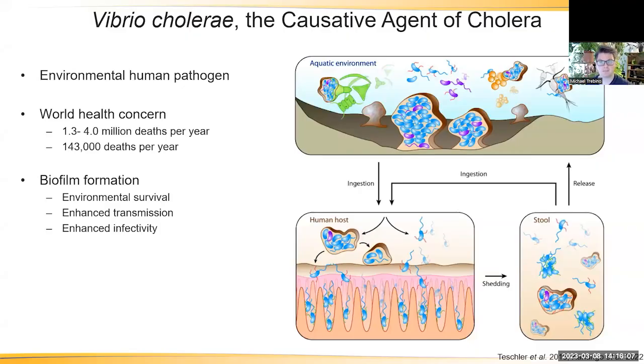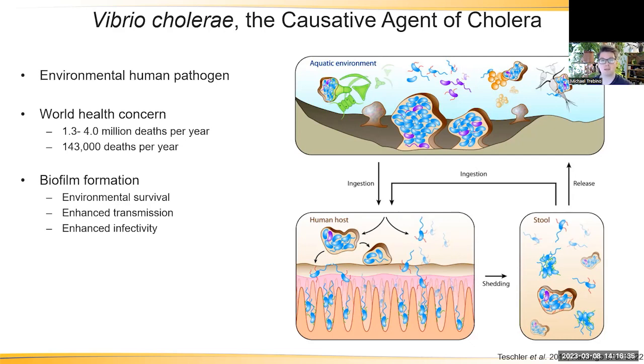In the Yildiz lab, our research focuses on understanding biofilm formation through the model organism Vibrio cholerae, the causative agent of the diarrheal disease cholera. Vibrio cholerae exists in the aquatic environment both as free-swimming cells and as surface-associated biofilms, which are multicellular communities encased in an extracellular matrix. Humans are infected when they consume contaminated food and water, where Vibrio cholerae then colonizes the small intestine. Cholera toxin leads to diarrhea, shedding Vibrio cholerae back into the aquatic environment.